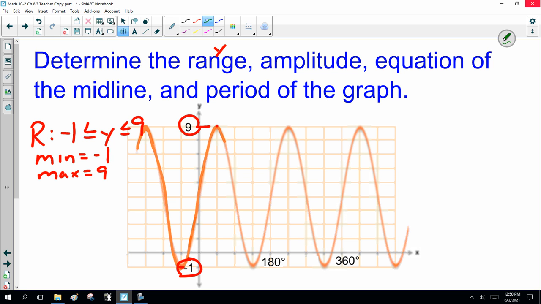Now, going on, amplitude, my apologies, I missed that, amplitude and equation of the midline. So here, we have to find the middle. So -1 to 9, most of you can eyeball it. Now remember, we did give you the formula from the graph: A equals max minus min over 2.